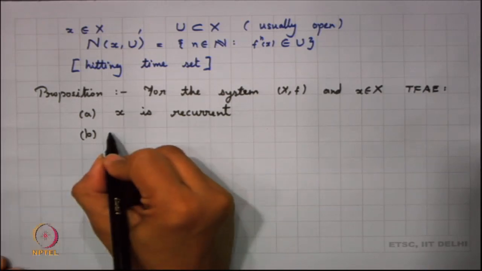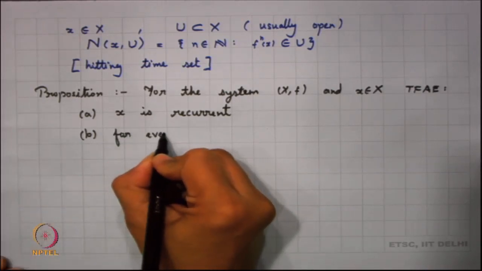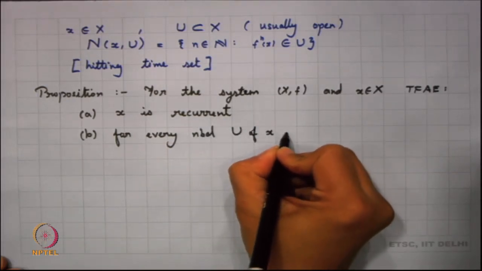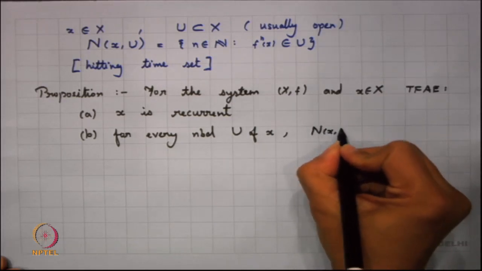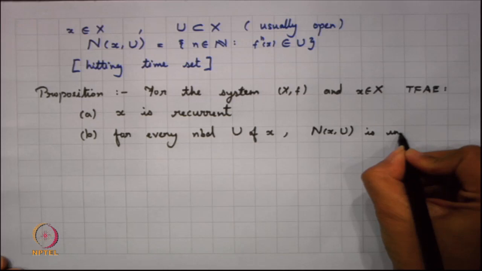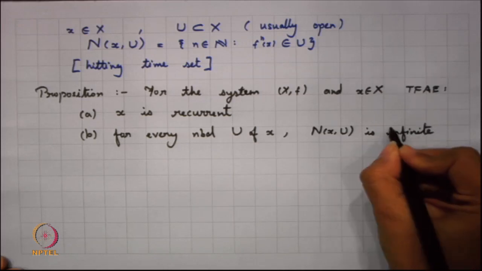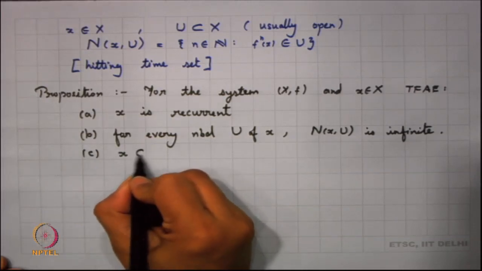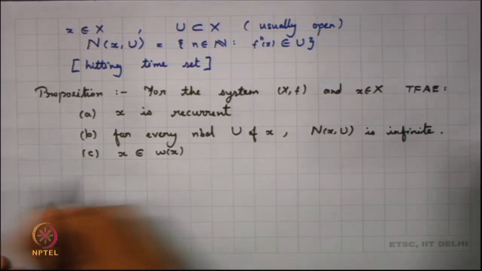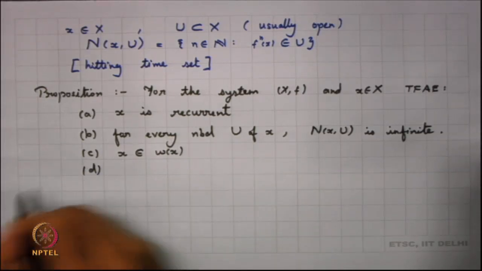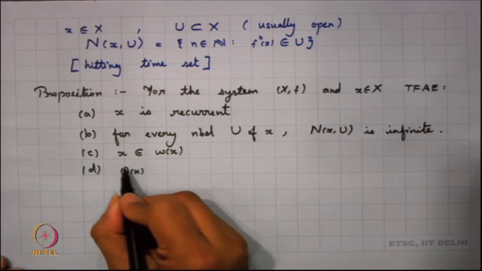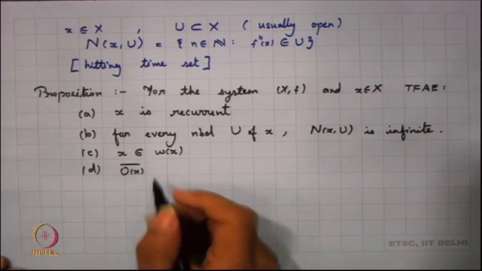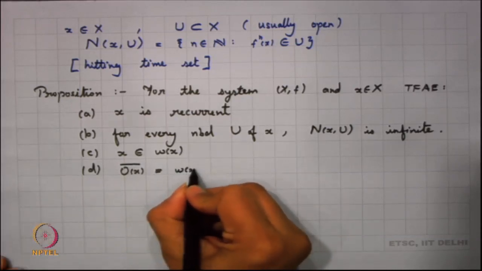The second part is that for every neighborhood of x, the hitting time set is infinite. The third part, which we have already seen, is that x belongs to the limit set of x, and the fourth part here is that the orbit closure of x is the limit set of x.